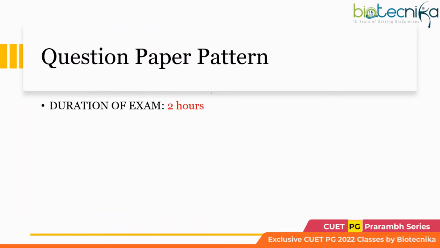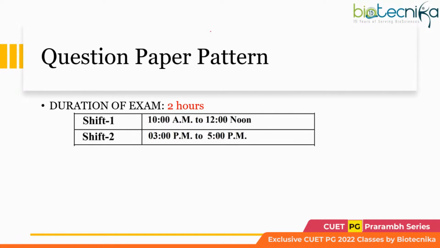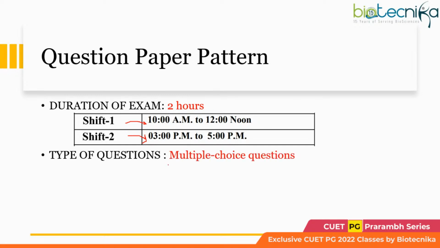So what is the question paper pattern? The duration is only 2 hours. Okay, that is shift 1 and shift 2. Shift 1 means all the subjects of QAT PG will be conducted over several days, including 2 shifts of exams. So your subject may fall into any of these: 10 a.m. to 12 noon and 3 p.m. to 5 p.m. What are the types of questions that will come? Multiple choice.